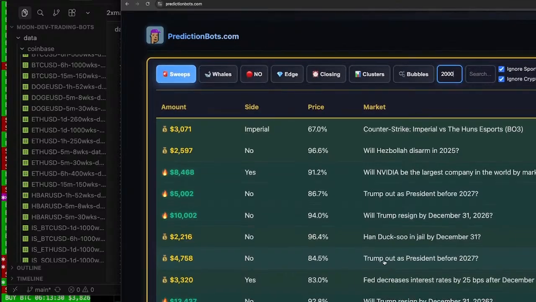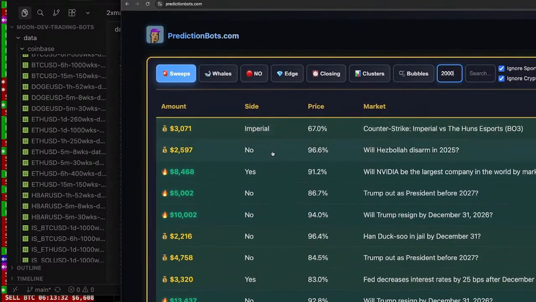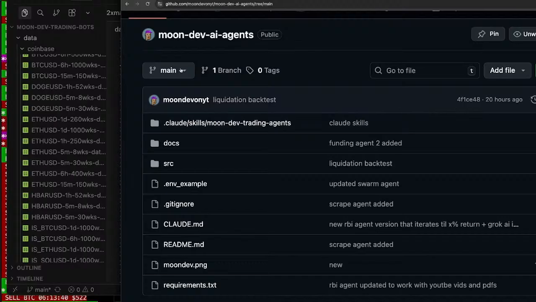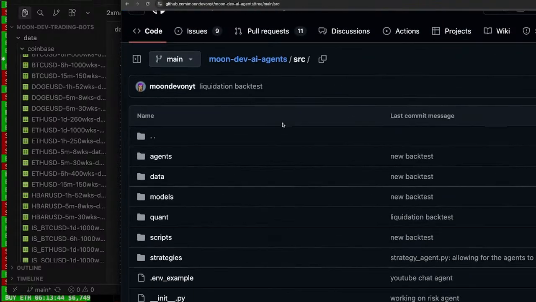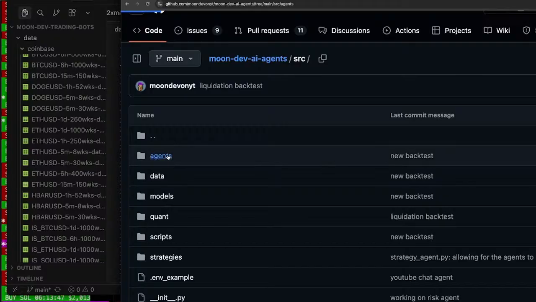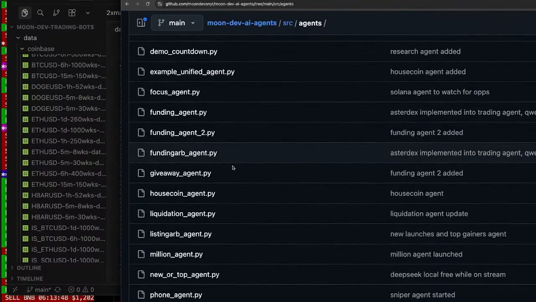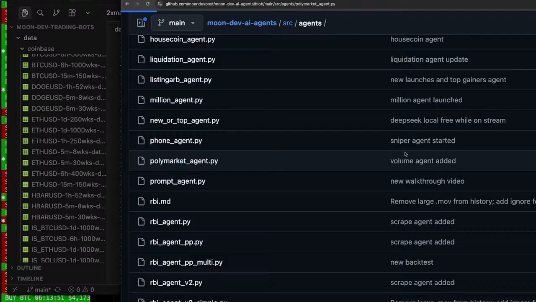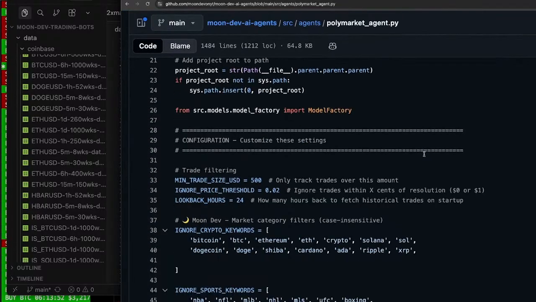But essentially, I have a couple bots that I run that use this swarm agent. So this swarm agent here, let me just go ahead and show it to you. It's all on GitHub. You just go to SRC here, AI Agents Moondive, type that into Google or go to the link in the description below. Go ahead and go to agents here and then go to Polymarket agent here. And everything I'm about to show you here is on this agent.